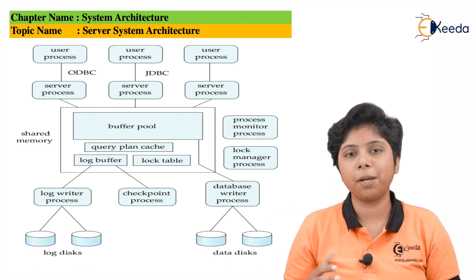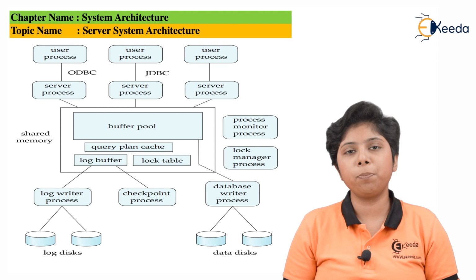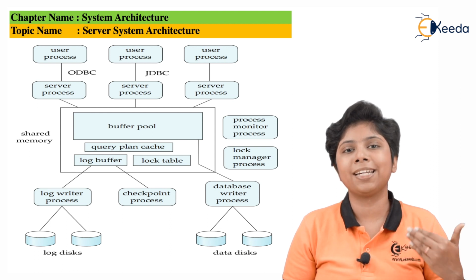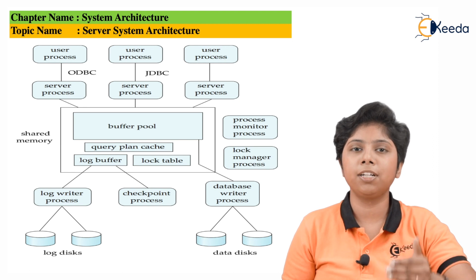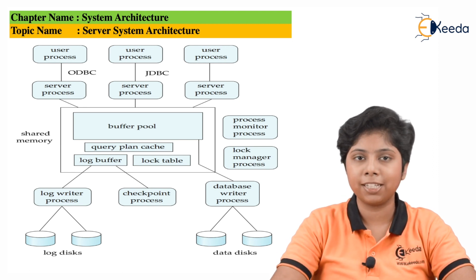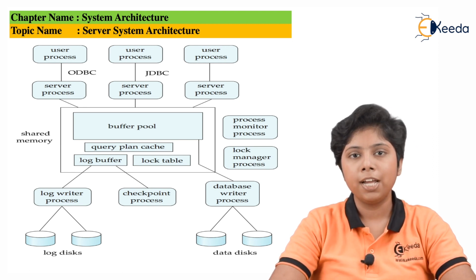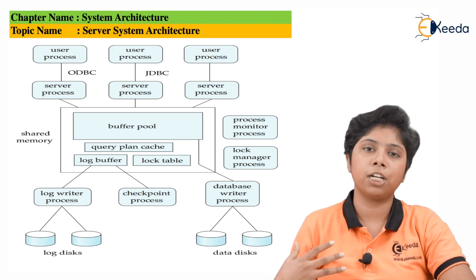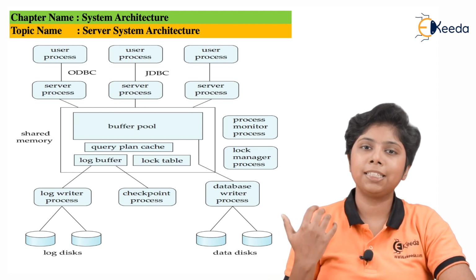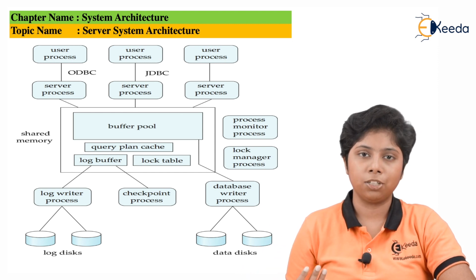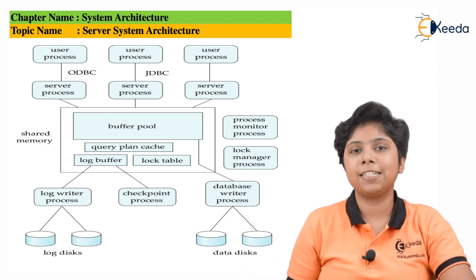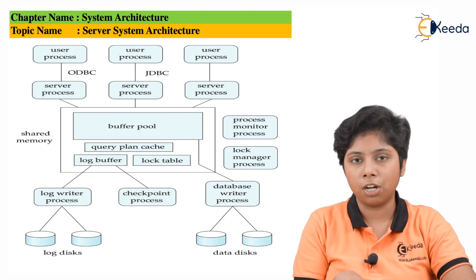Next process is the checkpoint process. The checkpoint process keeps a checkpoint at a fixed interval of time so that if there is any problem in the transactions being faced by the server, then it can roll back the transaction to the last checkpoint and start from that checkpoint, not from the beginning of the transactions. So these are the processes that are associated with the transaction server.